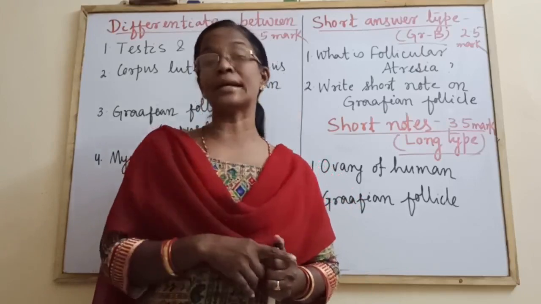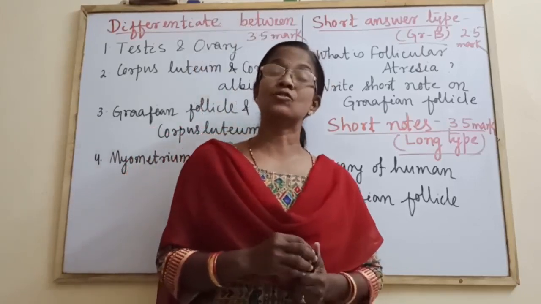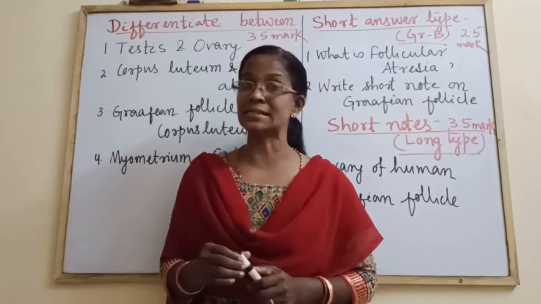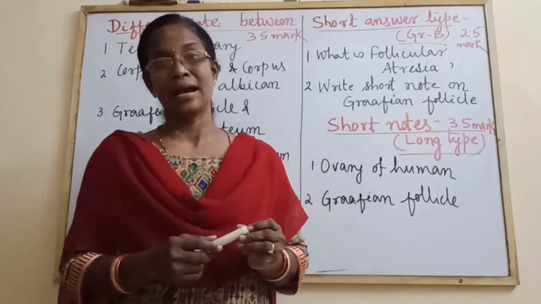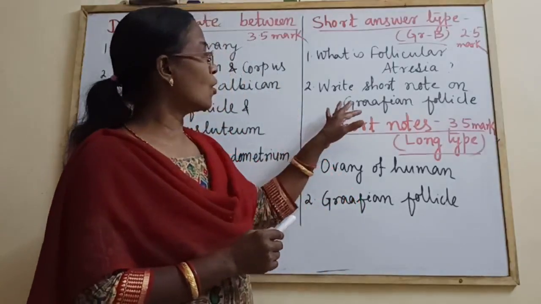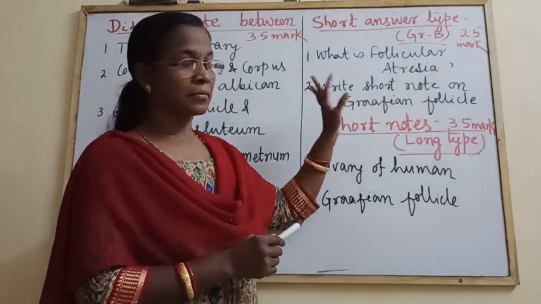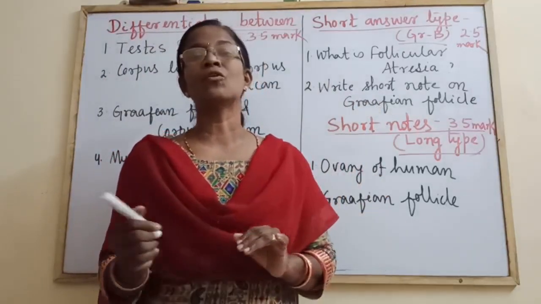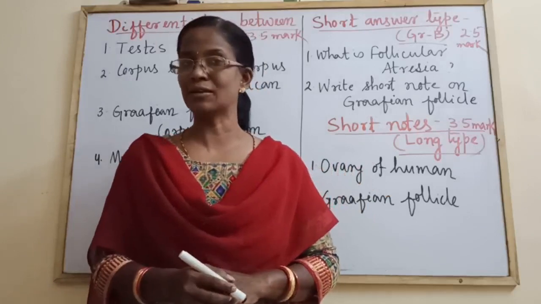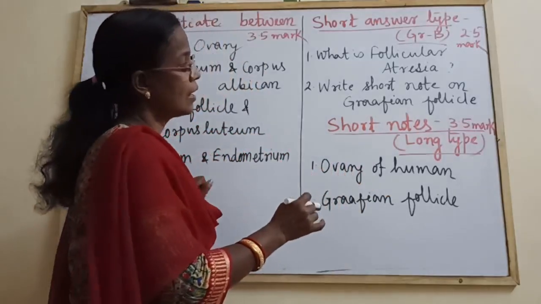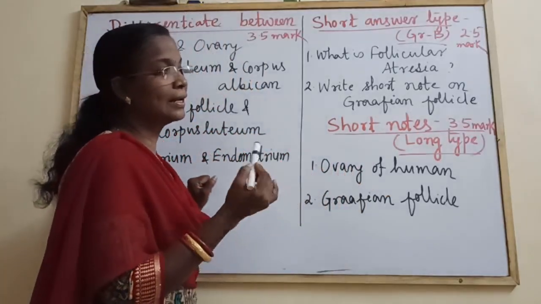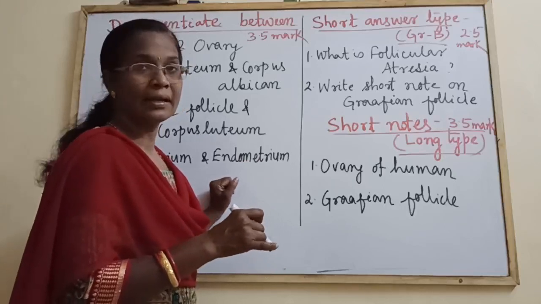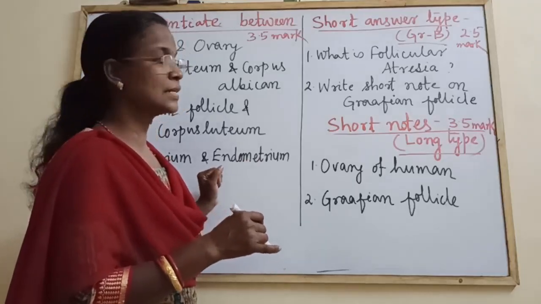Oolemma is again protected by a non-cellular layer, zona pellucida. Zona pellucida is encircled by corona radiata. And under the influence of the hormone LH, the Graafian follicle undergoes ovulation releasing the secondary oocyte. And the Graafian follicle gets filled with blood and immediately changes to corpus hemorrhagicum.